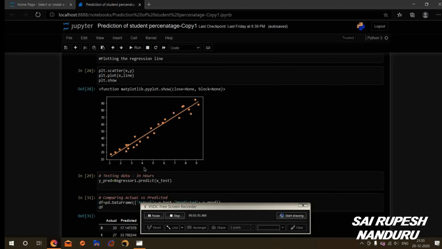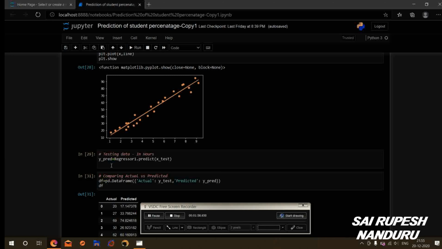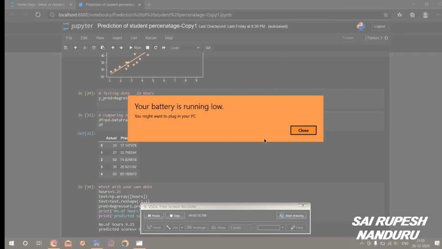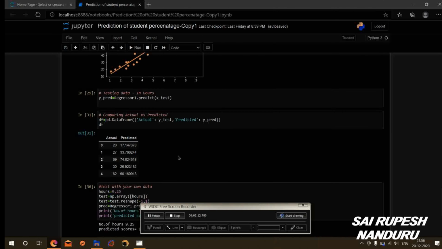After that, I have found out the testing data, which is in hours. Nothing but y predicted is equal to regressor dot predict of x test. After that, I have compared the actual versus predicted data, where I have got the results as follows.